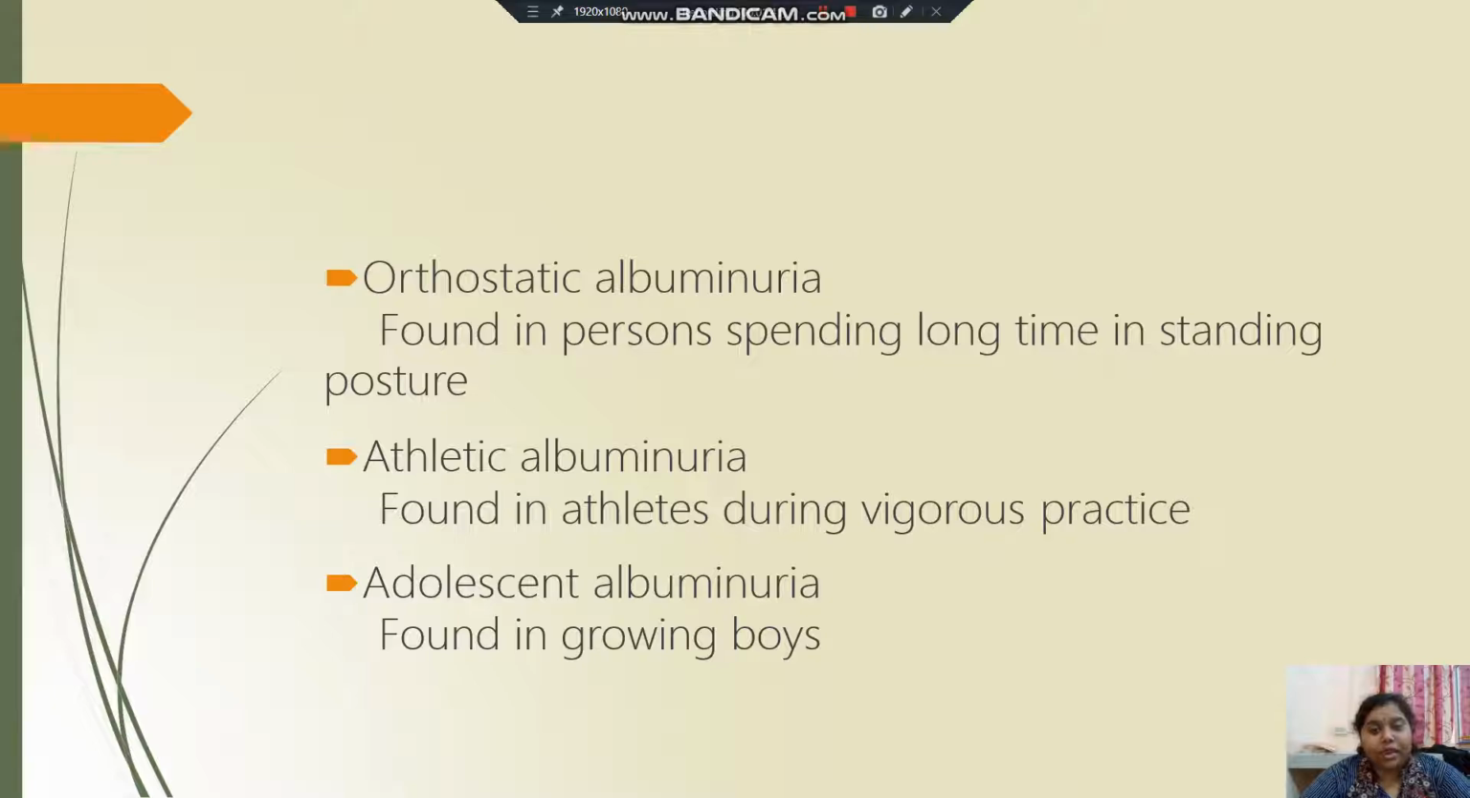Orthostatic albuminuria is found in persons spending a long time in a standing posture. So the persons who stand for a long time are affected by orthostatic albuminuria. Athletic albuminuria is found in athletes during vigorous practice. Whenever athletes practice in a very vigorous manner, they may suffer from athletic albuminuria. Adolescent albuminuria is found in growing boys.